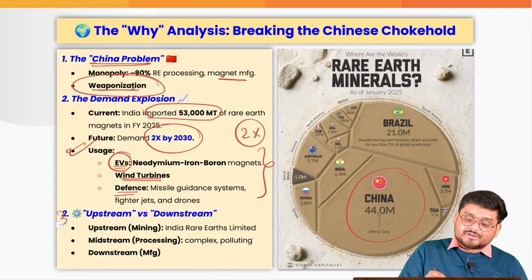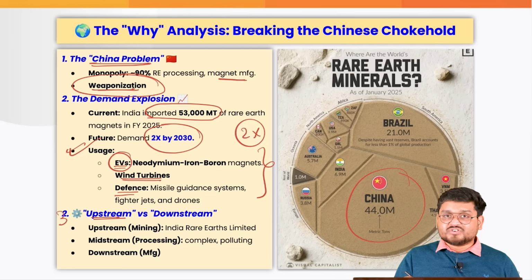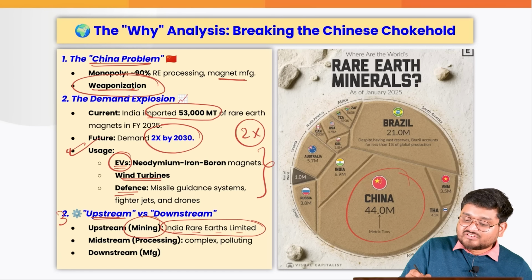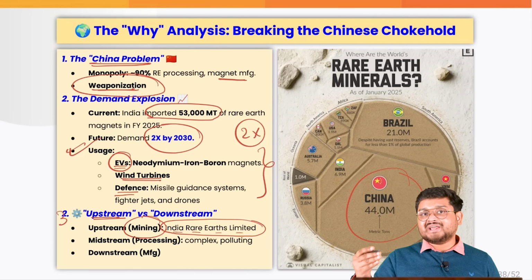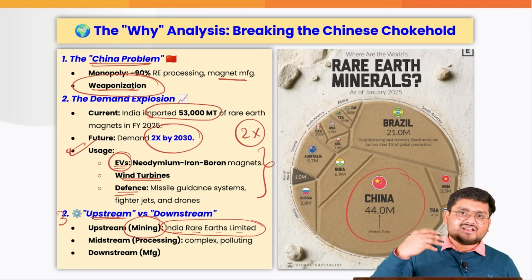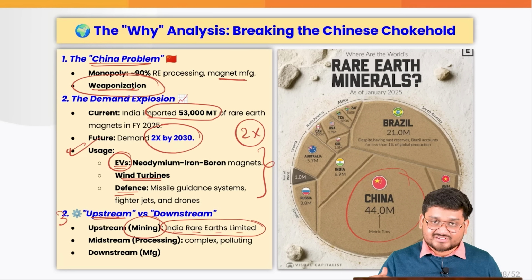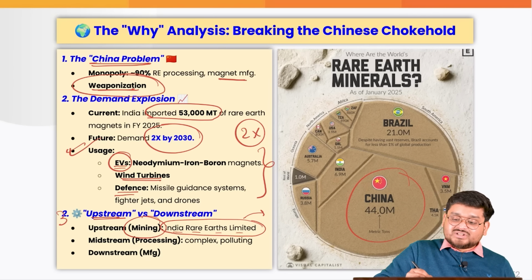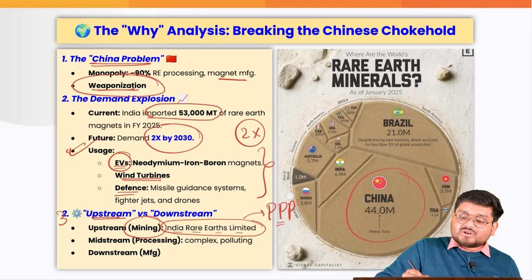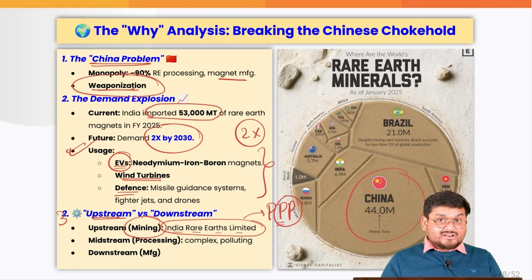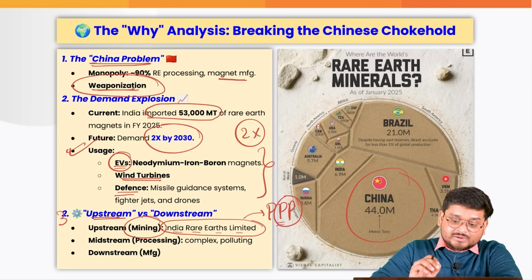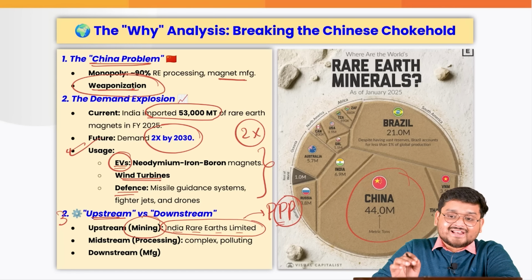used. Thirdly, when we talk about the upstream sources such as mining, India Rare Earth Limited is a PSU which undertakes the mining of monazite sand and hence extracts so many other rare earth materials, right? So we have to diversify, maybe also trying to do the same under the PPP model, so that we can also bring in the private sector. Notwithstanding the same, we have to understand we have atomic sources of uranium too. We have to find out the guidelines for that.